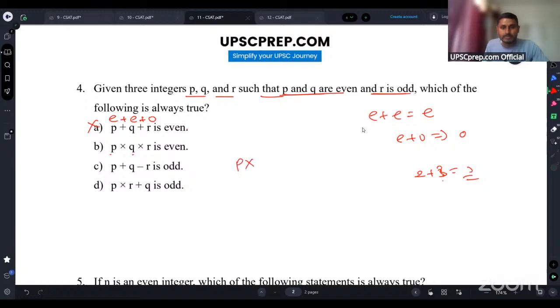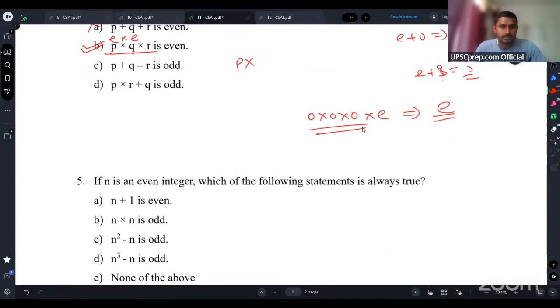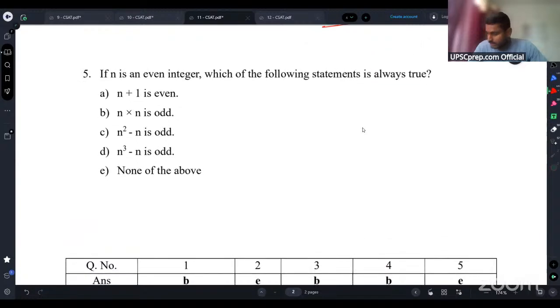Now see, this P is an even number and this Q is an even number, and this is the complete product, guys. In a product, if you take just one even number, let's say odd, odd, odd numbers and I multiply by one single even number, the total number becomes even, right? So this option B will always be true. Fourth is B. Okay, any other?